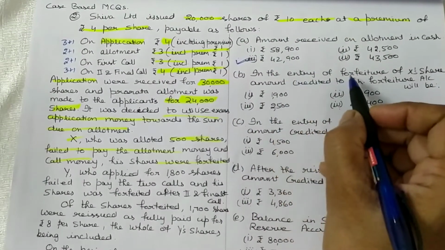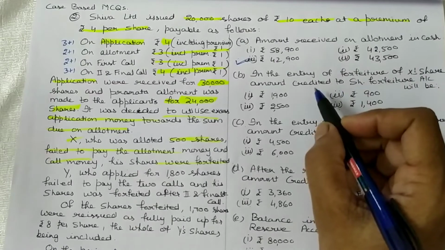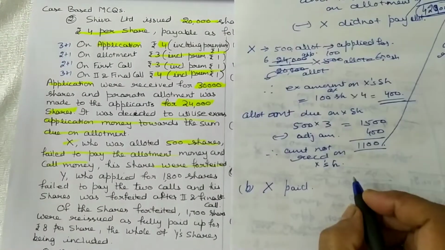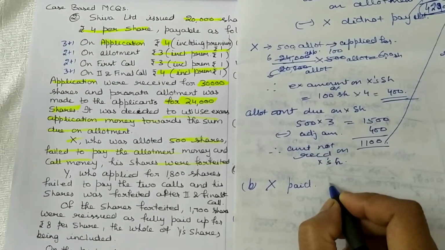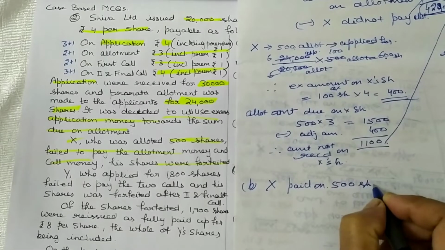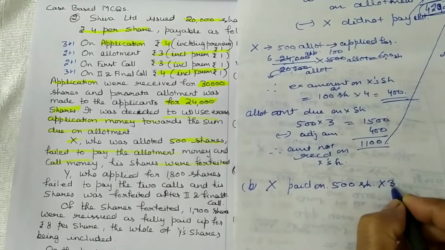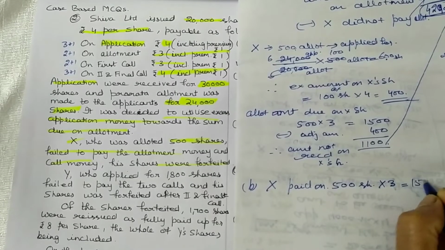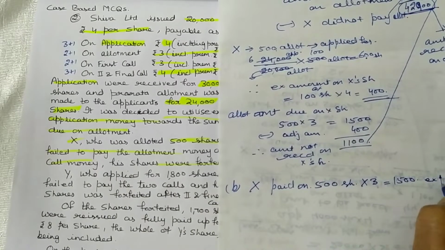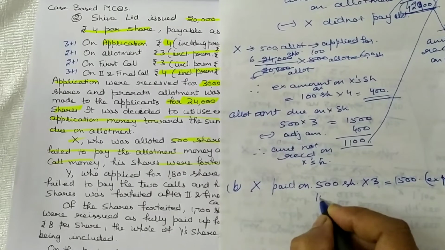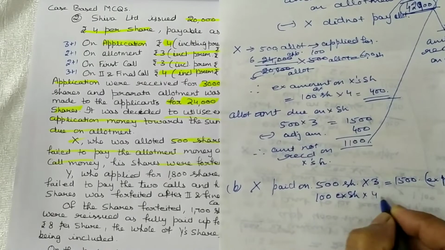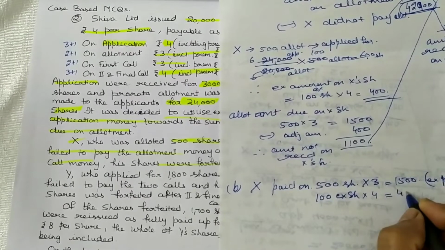Next, in the entry of forfeiture of X share, amount credited to share forfeiture account will be 5 on 500 shares, 3 rupees. So 1,500 he has paid on application money excluding premium, and on 100 excess shares he has paid 4 rupees, so it means 400.